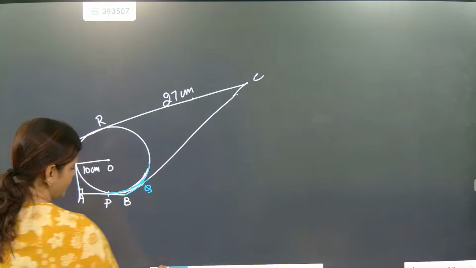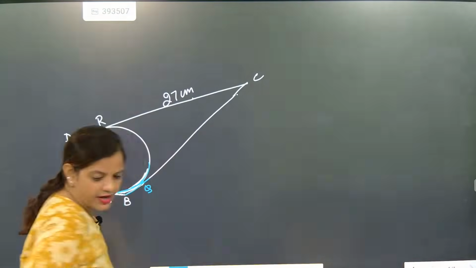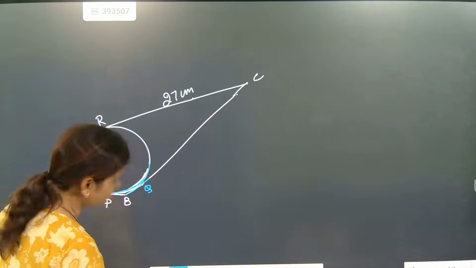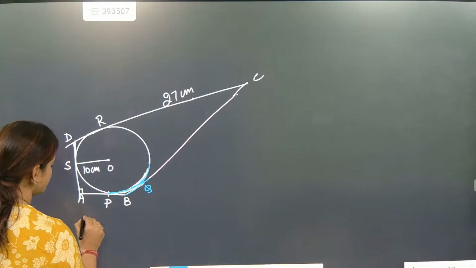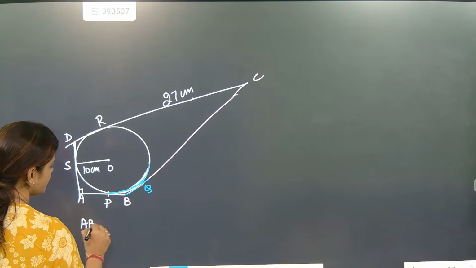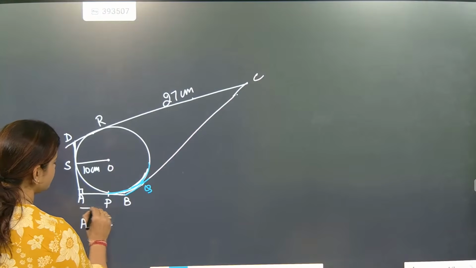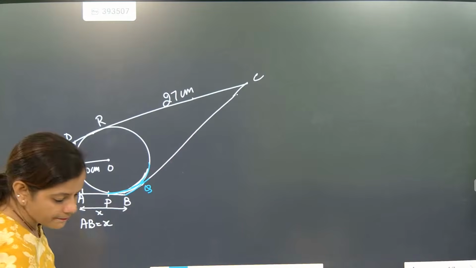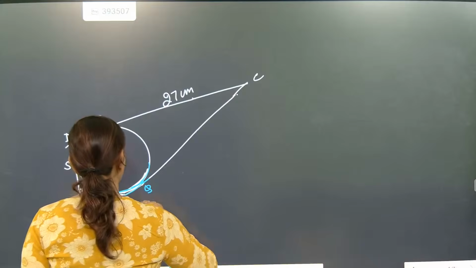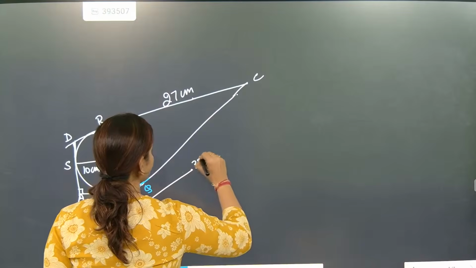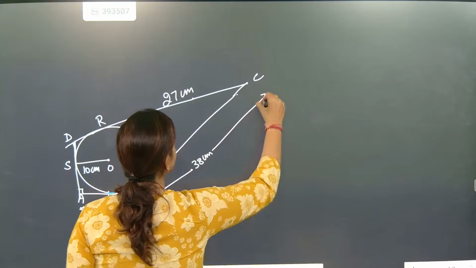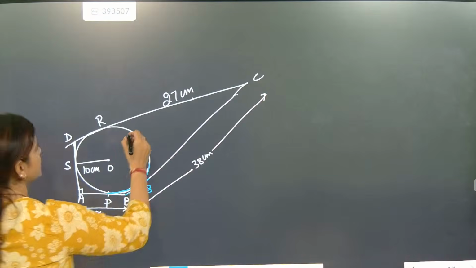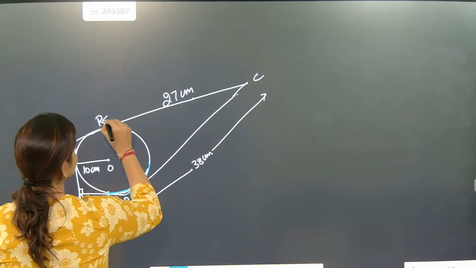This side value is given as X. AB is equal to X. B to C is given as 38 centimeter. Circle questions are killer questions. They change the trend of asking questions.